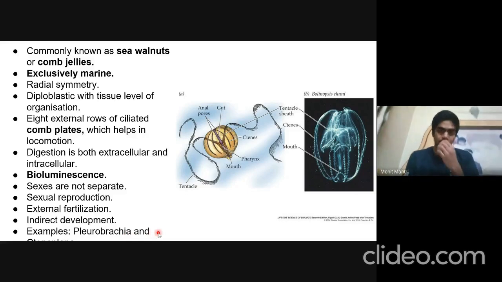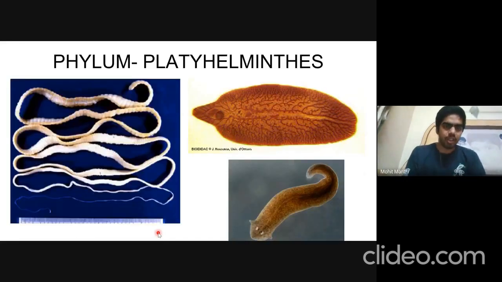Next is phylum Platyhelminthes. This is the tapeworm. This is the whole body of the tapeworm, and this small part is the head, which is also known as the scolex, and it has hook-like structures through which it is attached to the intestine of the host, and it absorbs nutrients from the host. This is the liver fluke, and this is planaria.